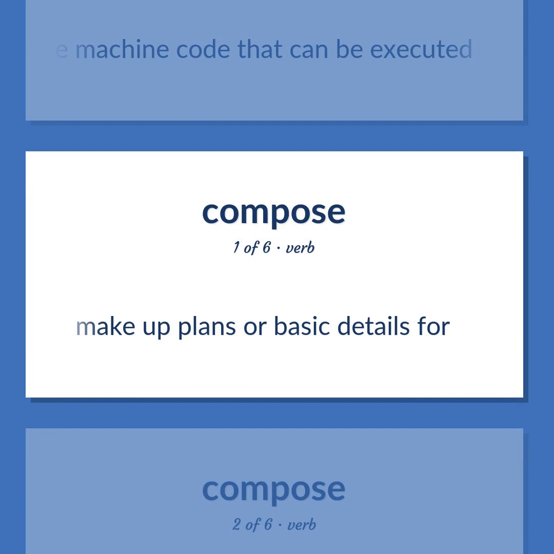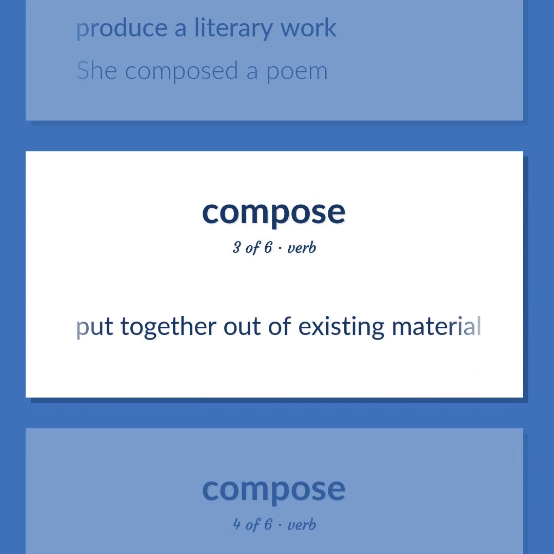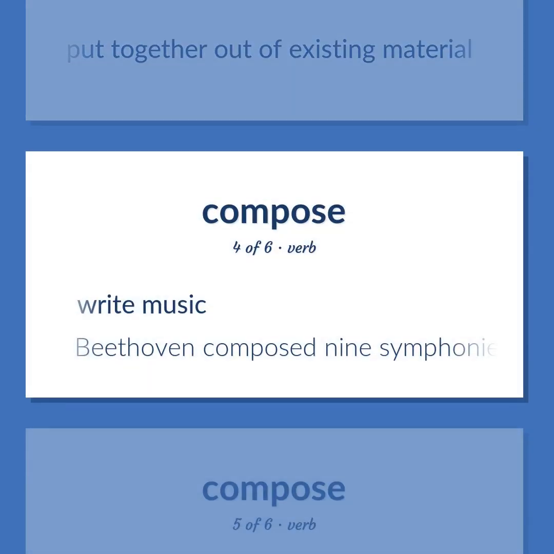Make up plans or basic details for. Produce a literary work. She composed a poem. Put together out of existing material. Write music. Beethoven composed 9 symphonies.